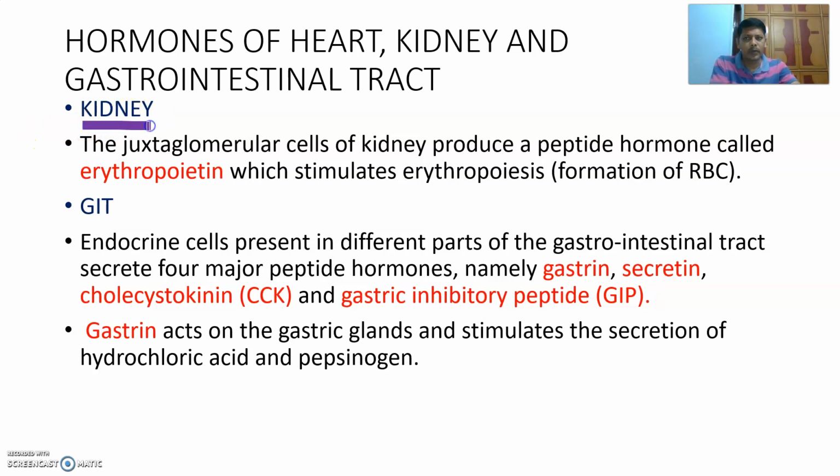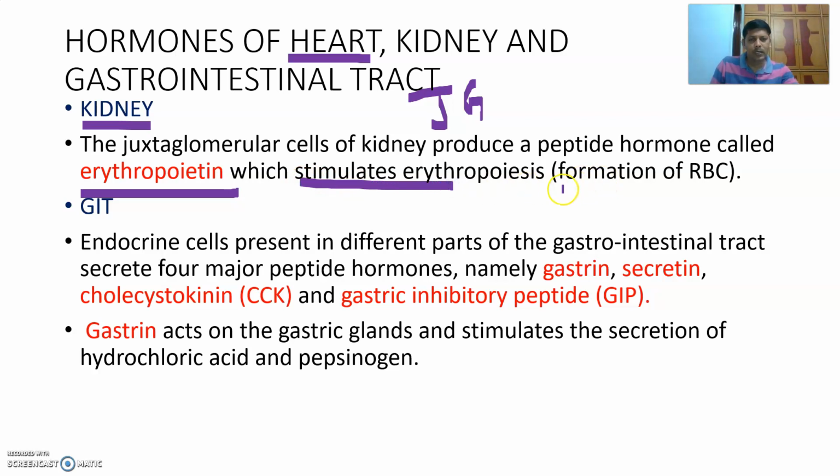We discussed the hormone of heart, that is ANF. Next, hormones of kidney. The juxtaglomerular cells of the kidney, JG cells you learned earlier, produce a peptide hormone called erythropoietin, which stimulates erythropoiesis. What is erythropoiesis? Formation of RBC is called erythropoiesis.